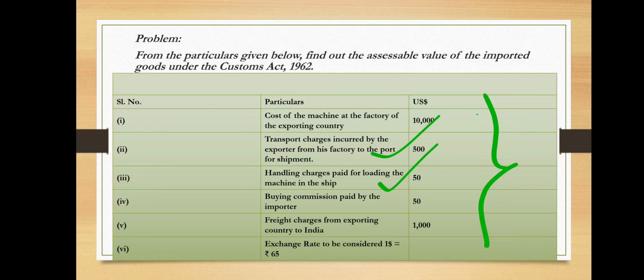First, the cost of the machine. Later, transportation charges of 500 US dollars are also taken into consideration. Firstly we need to find out the FOB; in the next slide you will easily understand. Then handling charges also we need to take, 50 US dollars.